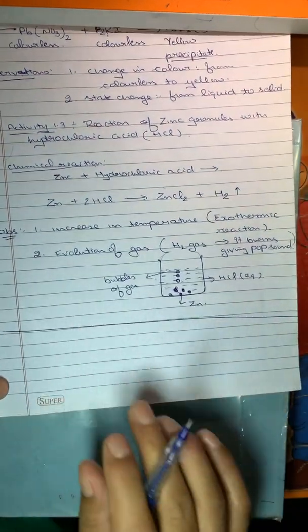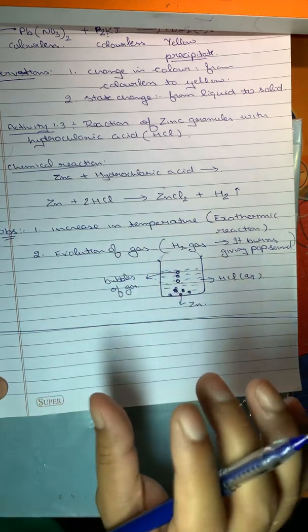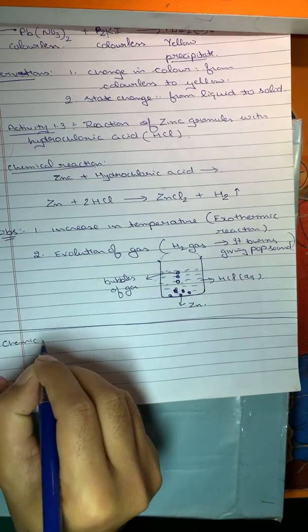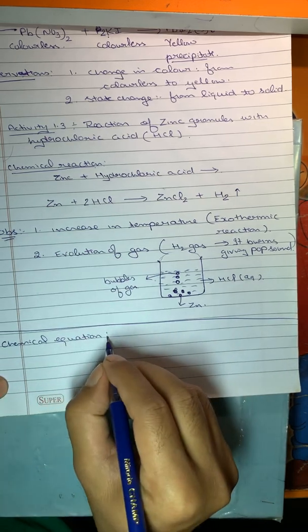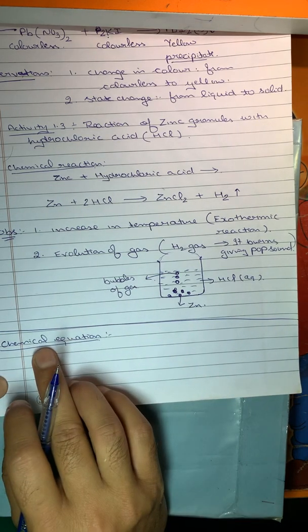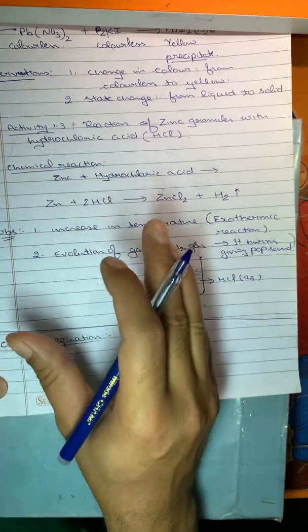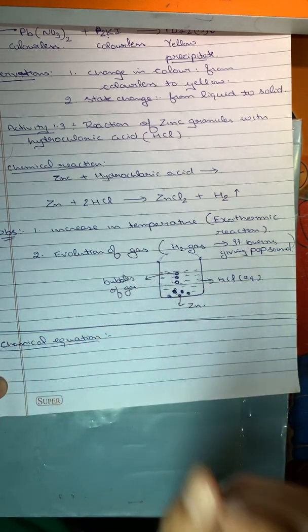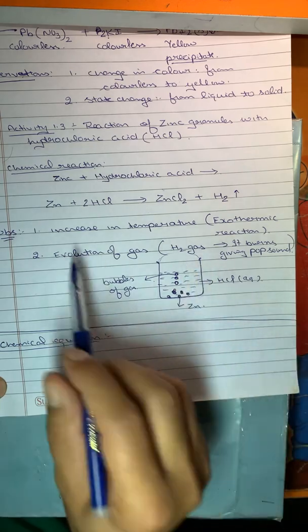Now after that, making you a little clearer about chemical reactions, what is a chemical equation? Definition of chemical equation. First of all, our chapter is chemical reactions and equations. What is the difference between a chemical reaction and a chemical equation? A chemical reaction is what we do in the laboratory, like this zinc.